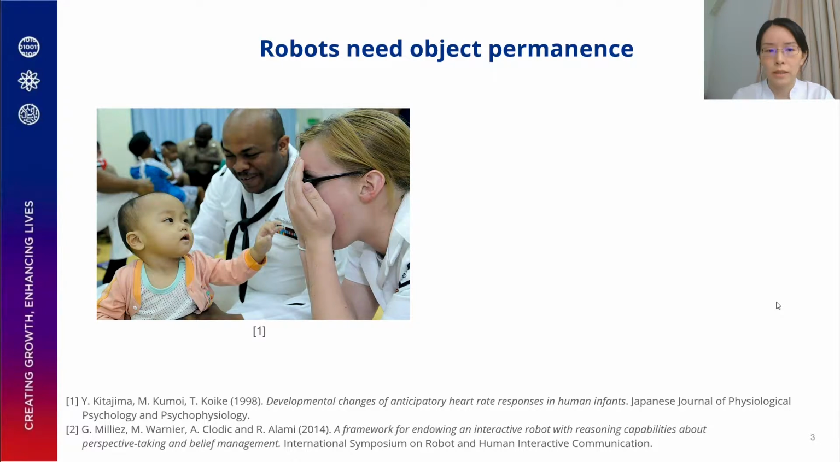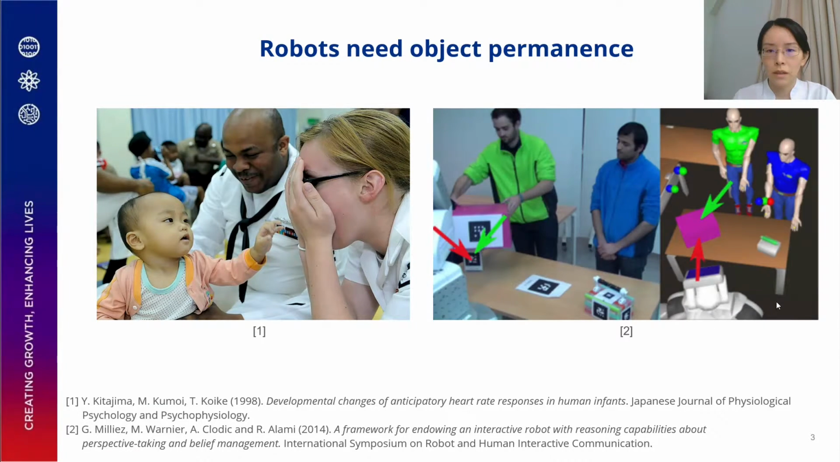Object permanence is a fundamental concept that describes the understanding that objects still exist even when they are not perceived anymore. Psychologists believe that children develop object permanence at the age of 2 years. In robotics, it is an important concept for belief management and perspective taking.